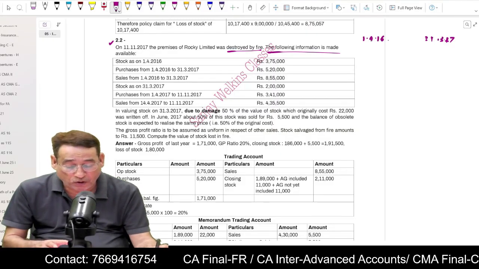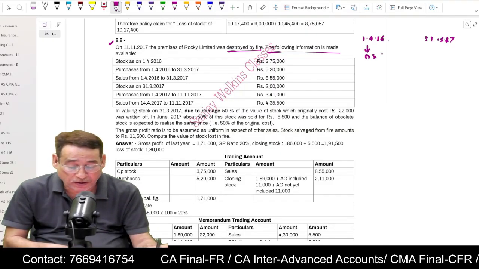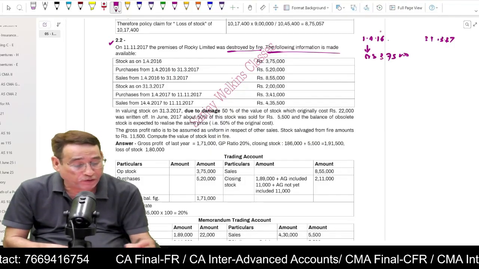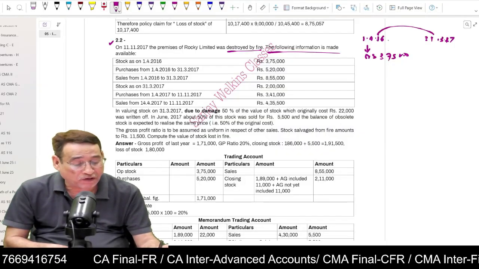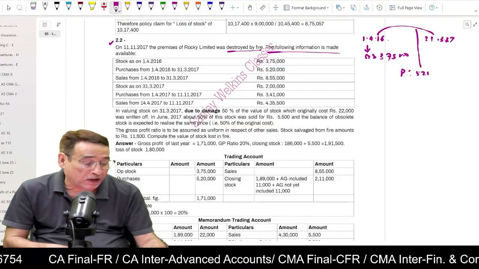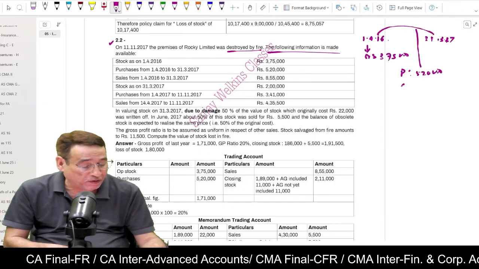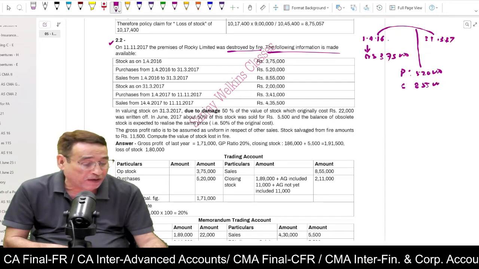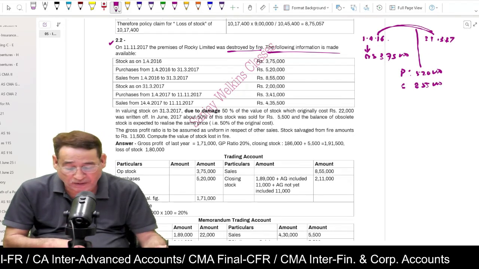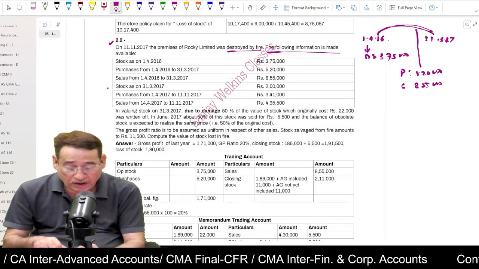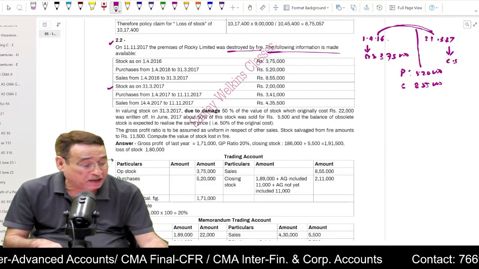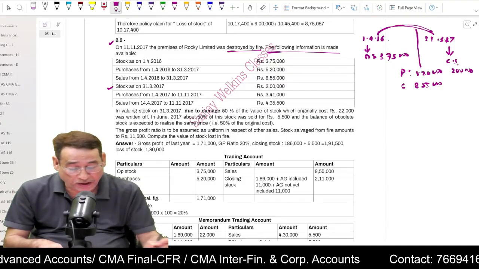Question states that on this particular date, there is an opening stock of 3,75,000. Purchases from 1/4/2016 to 31/3/2017 are given as 5,20,000. Then sales are also given for this particular period, 8,55,000. The entire amount of purchases for the year 16-17 and the sales amount is given. Now question says that stock on 31/3/2017, that means your closing stock, is given to you as 2 lakh rupees.